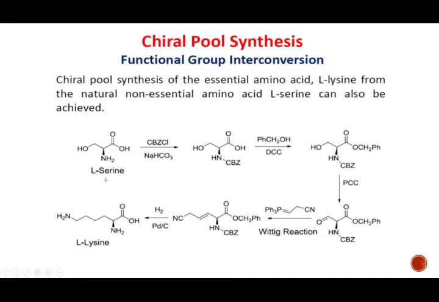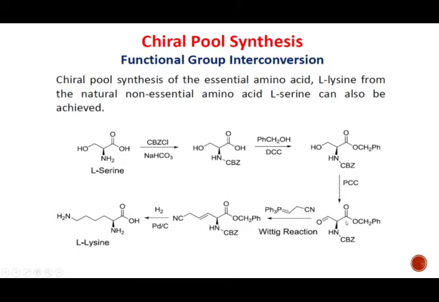L-serine is subjected to protection of the amino group by CbZ chloride in the presence of Na2CO3. So this is a CbZ protection of the NH2 group, and we get NHCbZ. The next step is protection of the COOH group using benzyl alcohol and DCC. This is just a simple coupling reaction between alcohol and acid to form an ester. So we have a protected acid group over here and a protected CbZ group over here. Now PCC oxidation has only one option, to oxidize this primary alcohol to aldehyde.